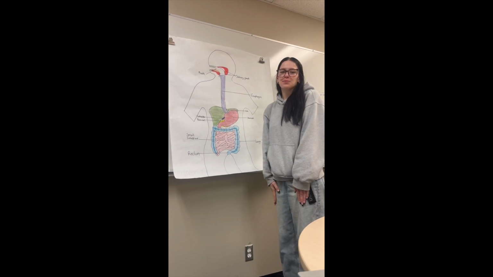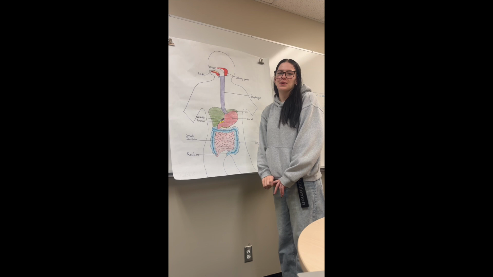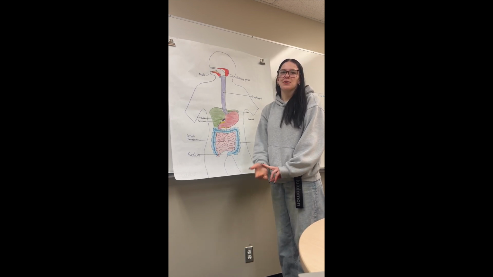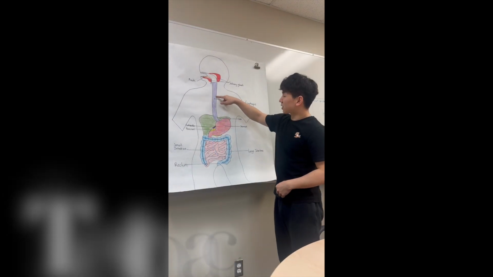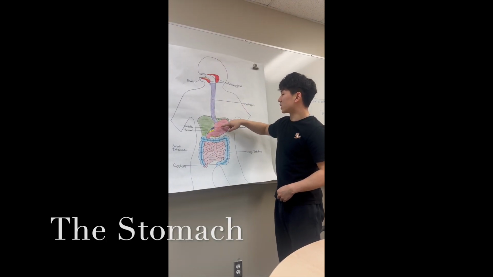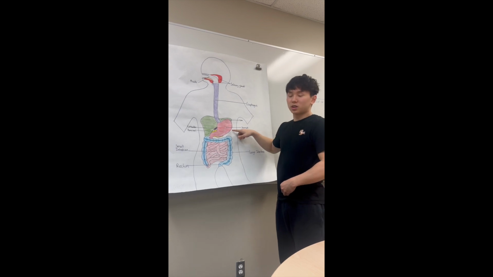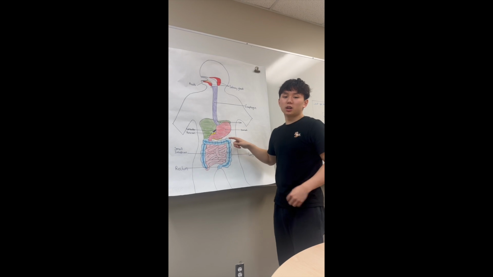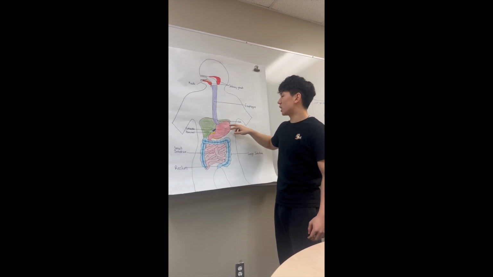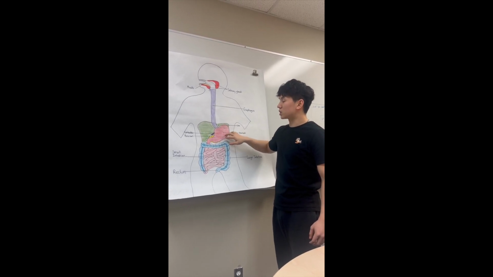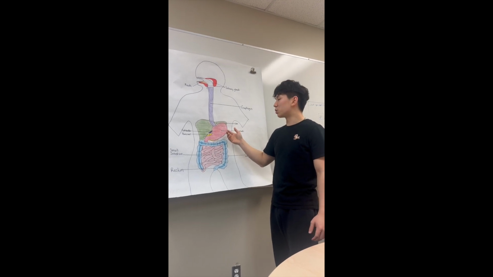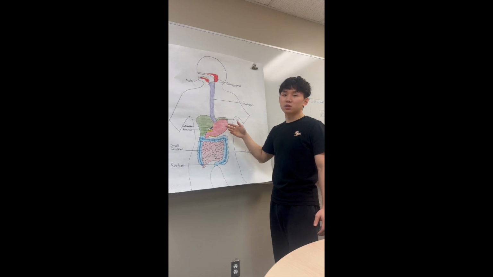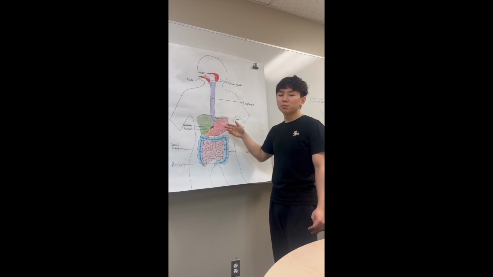There are no primary food molecules digested, there are no enzymes, and there is no type of digestion, so no chemical and no mechanical. After the food flows through the esophagus, it reaches the stomach. The stomach is sort of like a J-shaped structure in the body. It has mechanical digestion as the muscular walls in the stomach mix and churn the food particles with the gastric juices in the stomach to produce chyme.